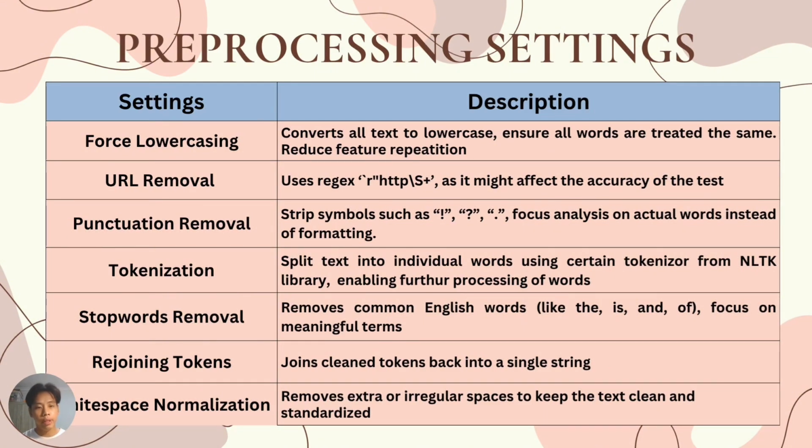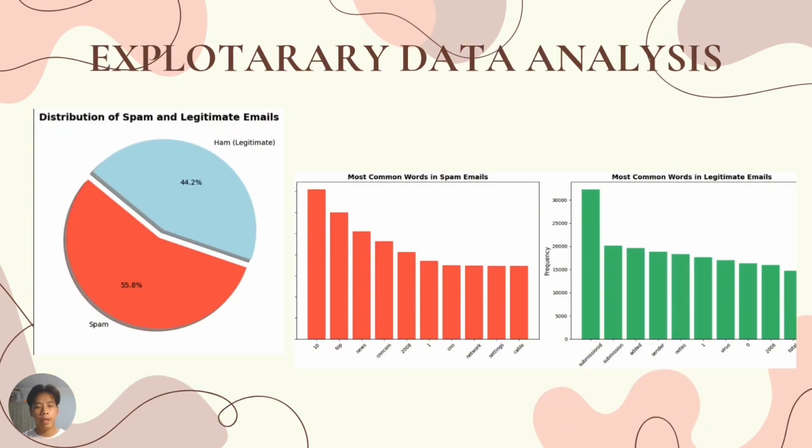Next will be the stop word remover. It removes common English words, like the, is, and of, so we focus on meaningful terms. Next is rejoining tokens. It joins clean tokens back into a single string. And lastly is whitespace normalization. It removes extra or irregular spaces to keep the text clean and standardized.